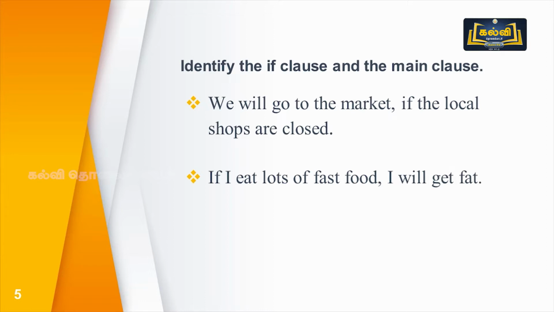Here, which is the if clause? If I eat lots of fast food. This is the if clause because it starts with if. I will get fat. This is the main clause because it has a subject and a verb. It stands on its own.